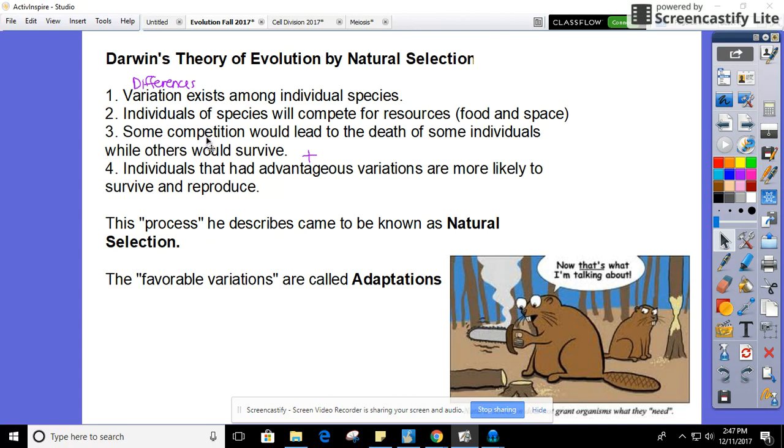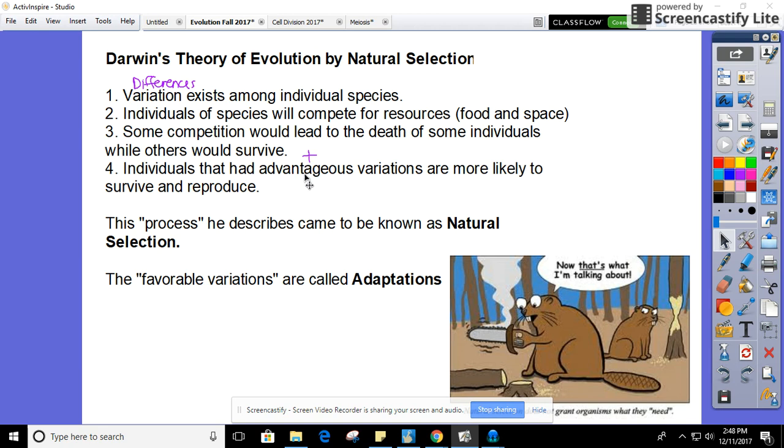So it can be simplified in these four statements: that there are differences that exist among species. Those species then compete for resources. Some of the competition would lead to death of some individuals while others survive. Individuals that had an advantageous variation are more likely to be the ones that survive and reproduce.